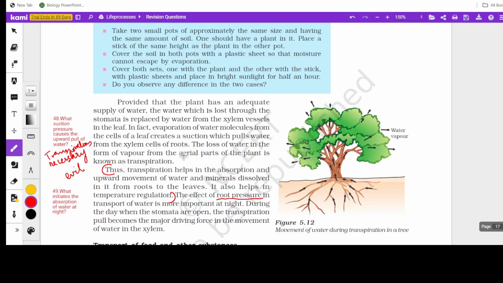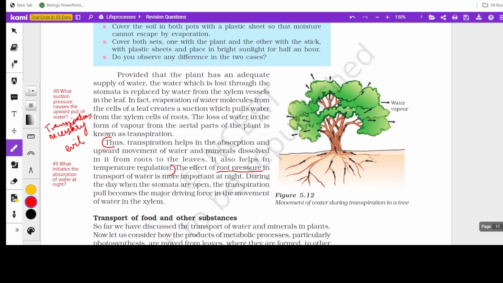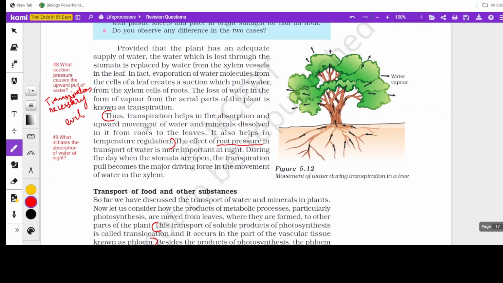So that comes here: what suction pressure causes the upward pull of water? It is transpiration. And the first four lines talk about the advantages, uses, functions, or significance of transpiration. That is, it helps in the absorption and upward movement of water and minerals. Also, it maintains the temperature, so you get a cooling effect because of this.